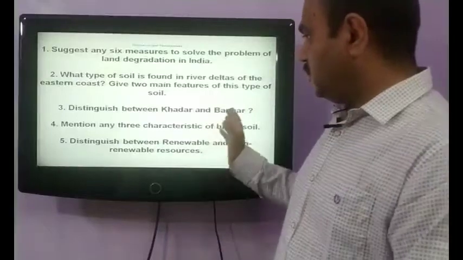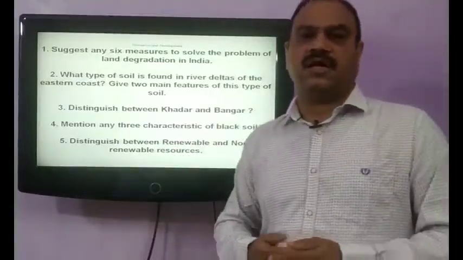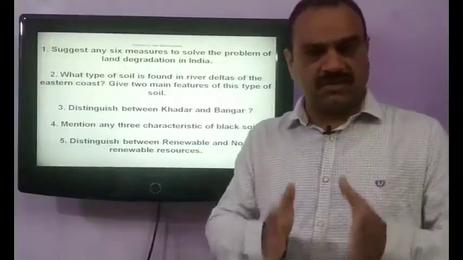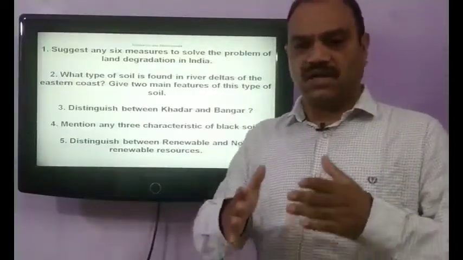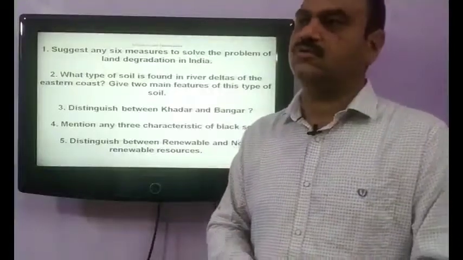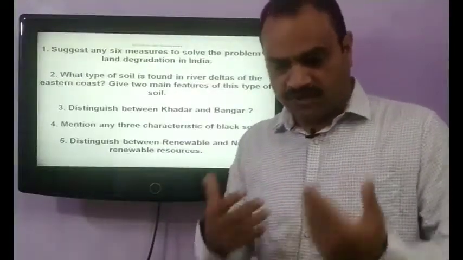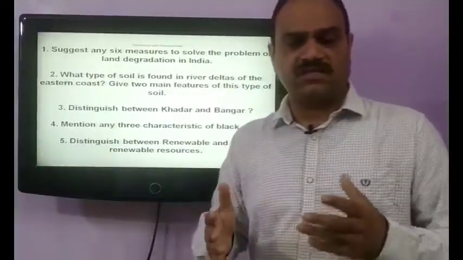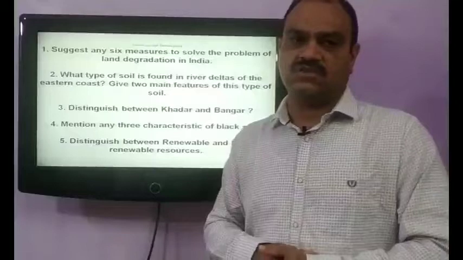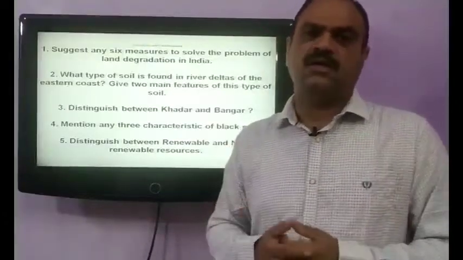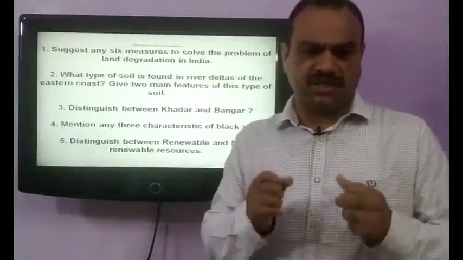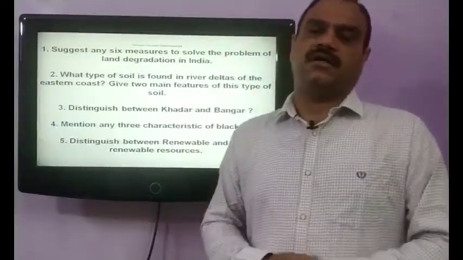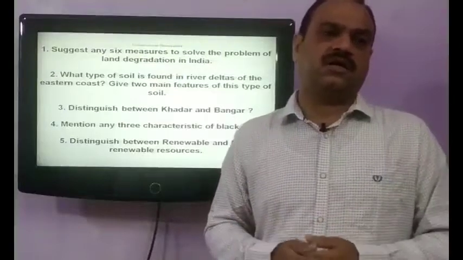Black soil has the capacity to hold moisture, and during the summer there are several cracks in this soil. So right after the first shower, it has to be aerated well, otherwise the agricultural work on this soil becomes very difficult. This soil is very sticky and holds moisture well, and it is very good for growing sugarcane and cotton.